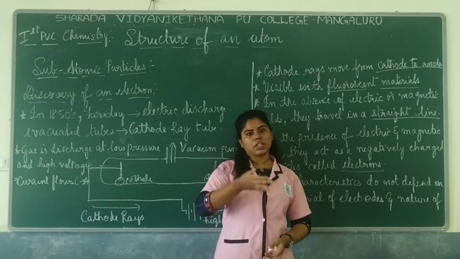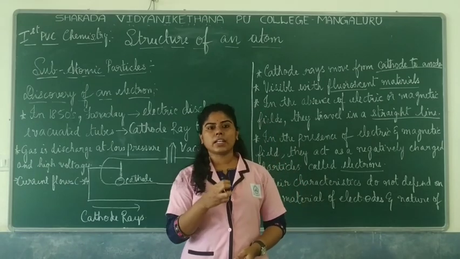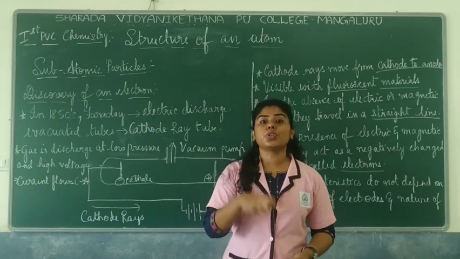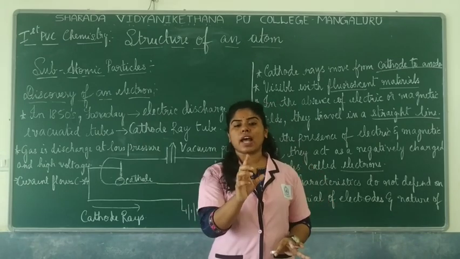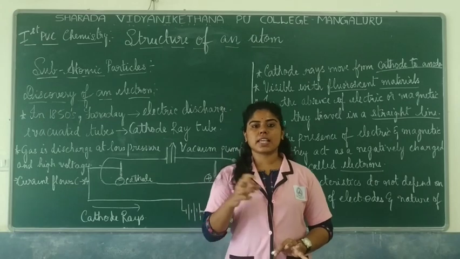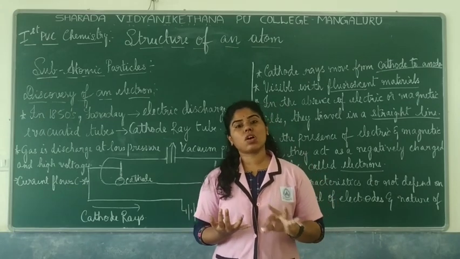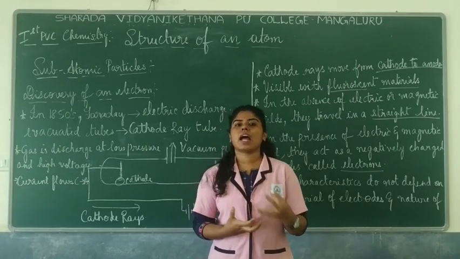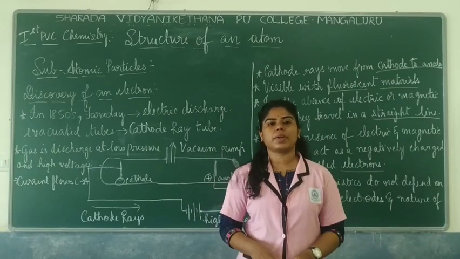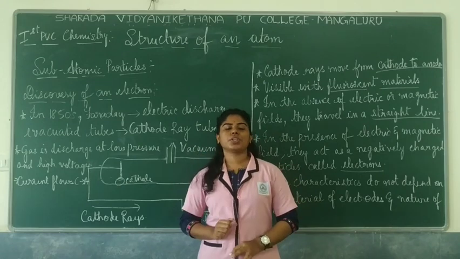After this Dalton's atomic theory, later on scientists actually wanted to find out what must be present inside an atom. You know that there are subatomic particles inside an atom called electrons, protons and neutrons. So this experimental idea of how these are present inside an atom, that they wanted to find out.